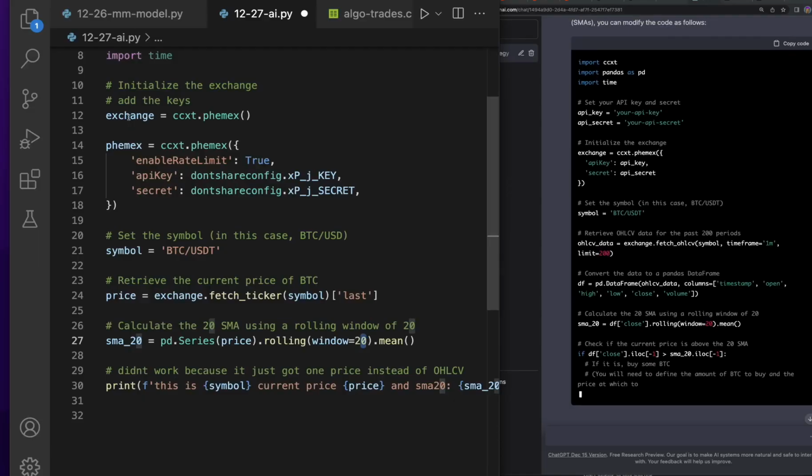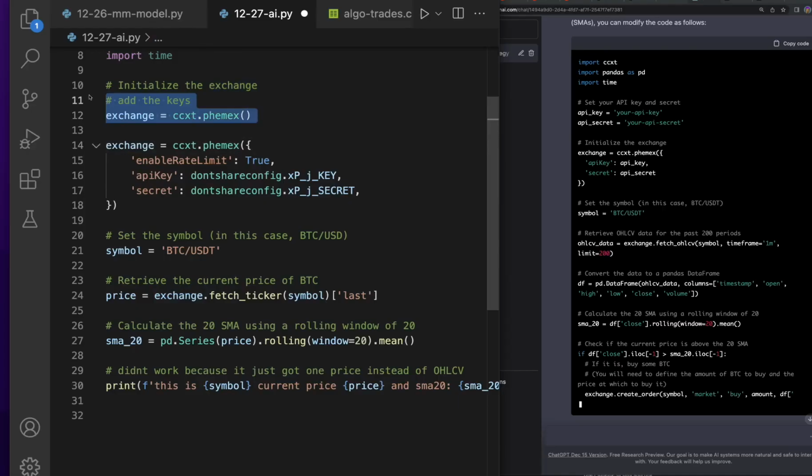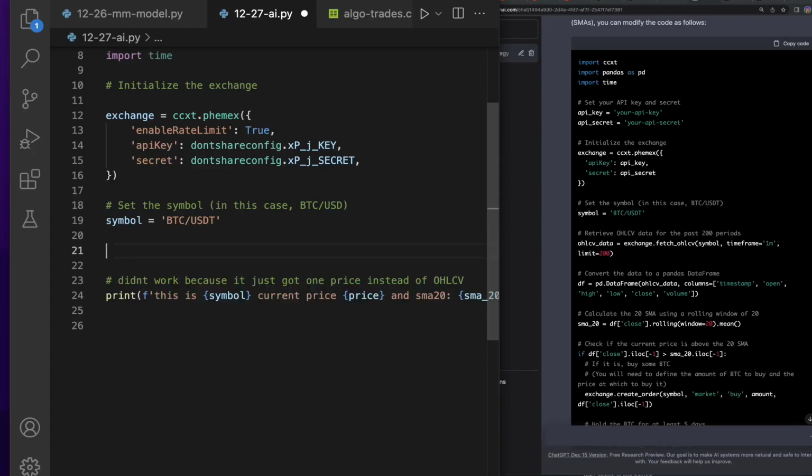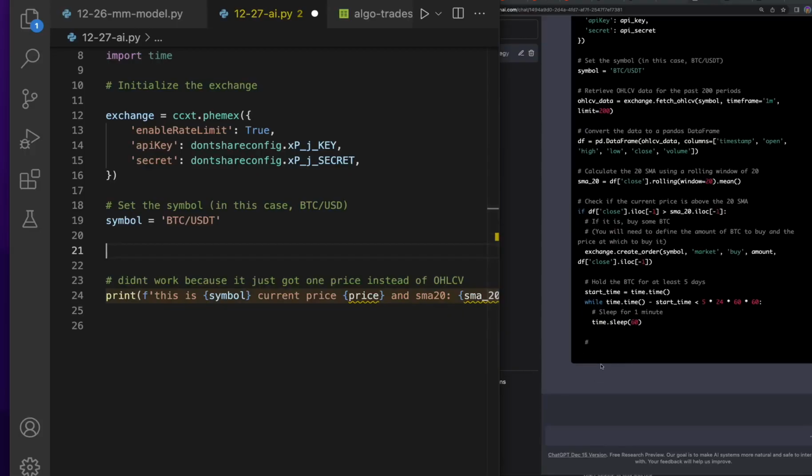Let's call this exchange, since it's doing that. And let's run another test on this after we make these updates. So I'm gonna delete these two lines and we'll go ahead and try this out.